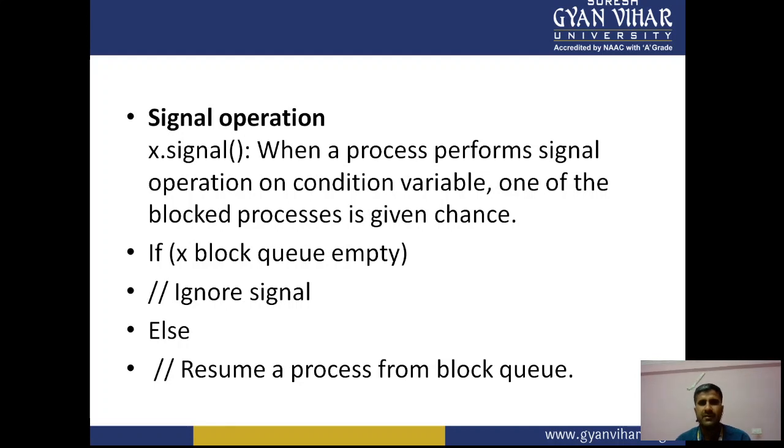When the process performs a signal operation on the condition variable, one of the blocked processes is given a chance. If the X block queue is empty, then the signal is ignored, else a process from the block queue is resumed. So signal X gives a chance to execute next.